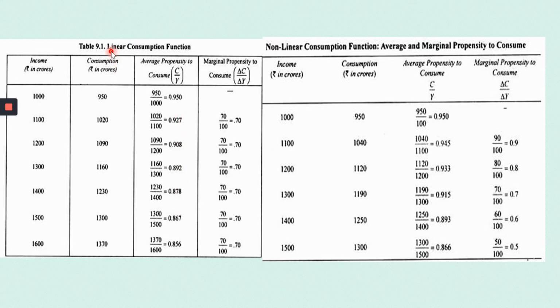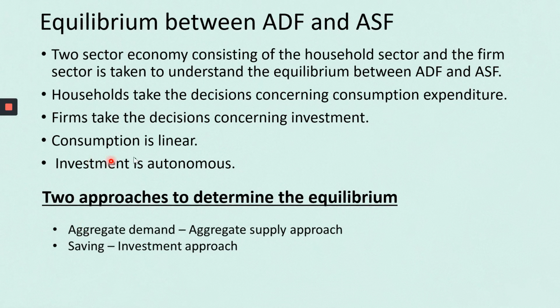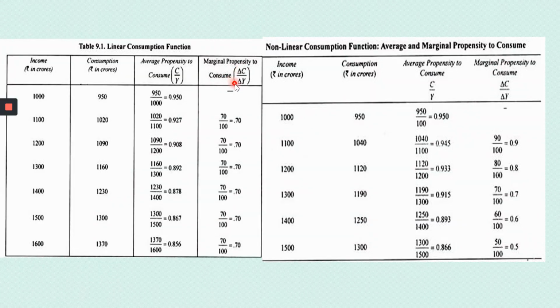So if it is a linear consumption function, you have to understand that the marginal propensity to consume will be constant and the average propensity to consume will vary. Okay, that is what is given in the assumption. Consumption is linear. So what do you mean by linear? If the marginal propensity to consume is constant and the average propensity varies, then the function is said to be linear. Okay, this is how you calculate APC and MPC. You will be learning about this in the fourth chapter also.